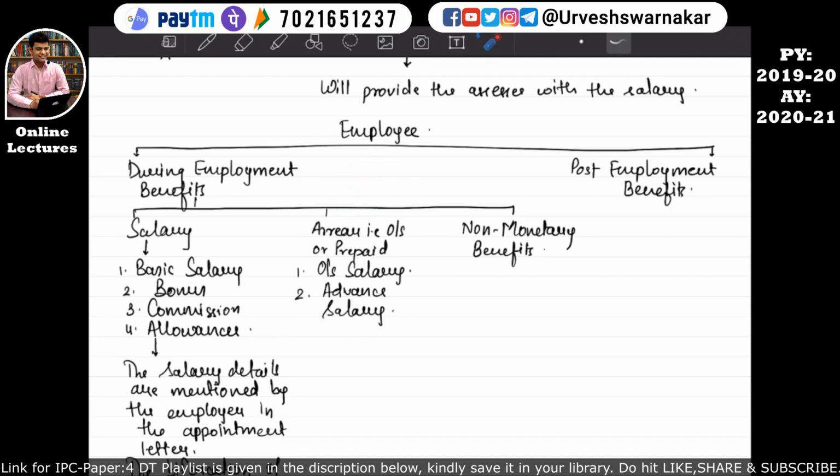Okay, so the third category is non-monetary benefit. What is this non-monetary benefit? Non-monetary benefit is a benefit received by the employee from the employer during his employment period.